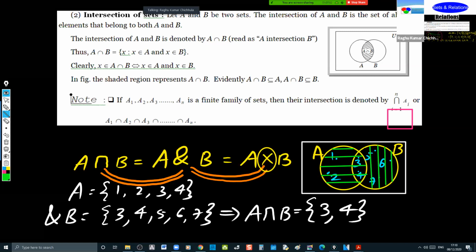Wherever the intersection is happening, that is nothing but the intersection.